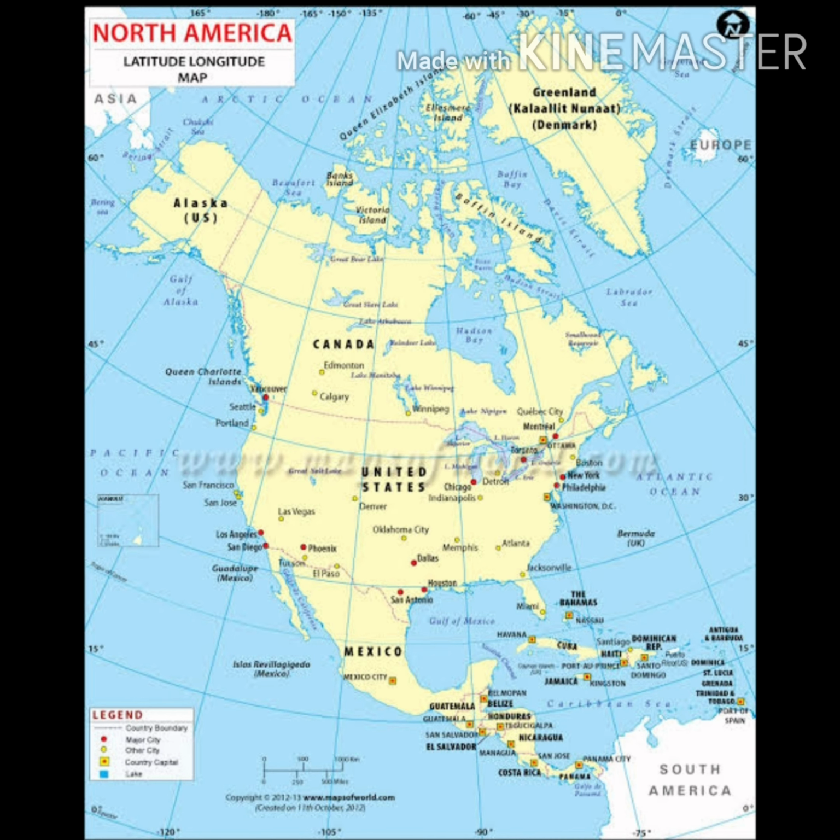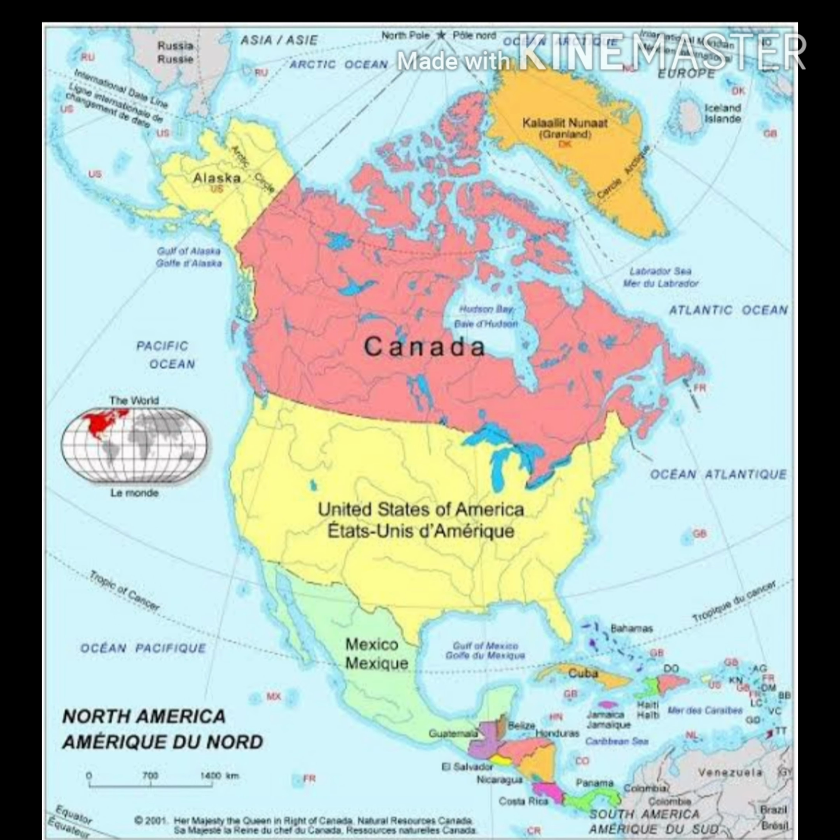Longitude. North America extends between 53° west and 180° west longitude. It lies entirely in the western hemisphere. North America has a great longitudinal extent which results in 5 time zones.